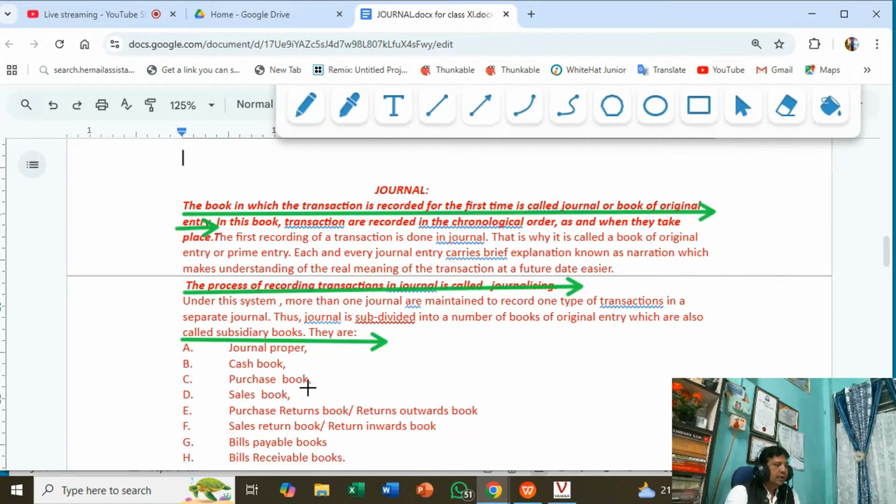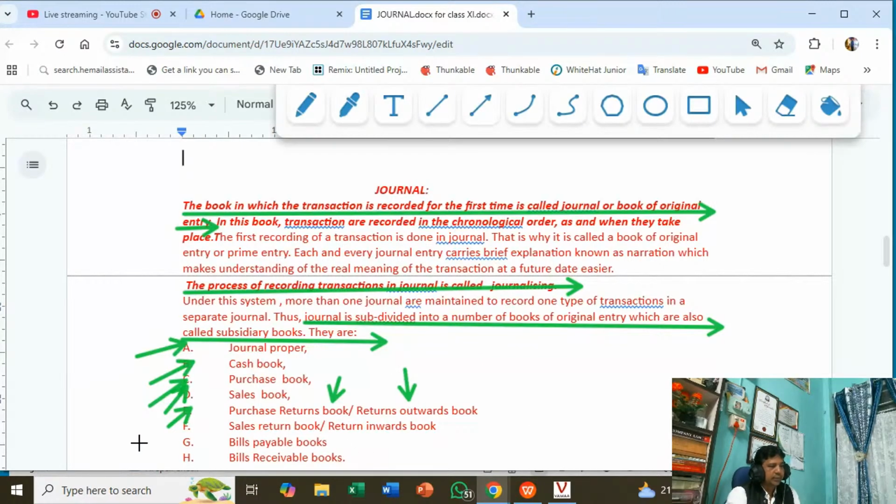Similarly, what are the subdivisions of journal, or journals are divided into how many types? These are: journal proper, number one, cash book, number two, purchase book, number three, sales book, four, purchase return book or return outwards book, five, sales return or return inwards book, then bills payable, then bills receivable.